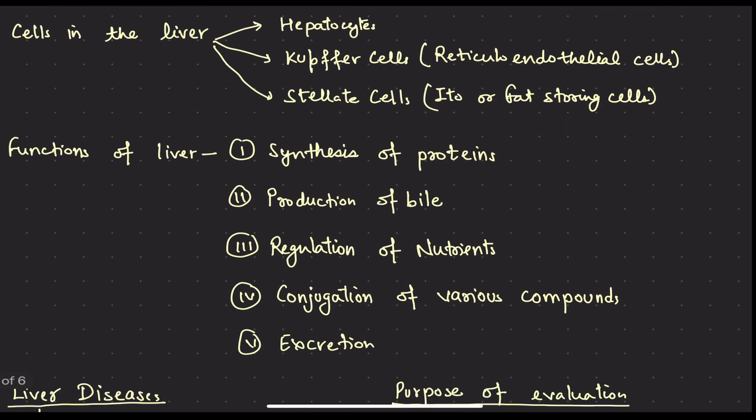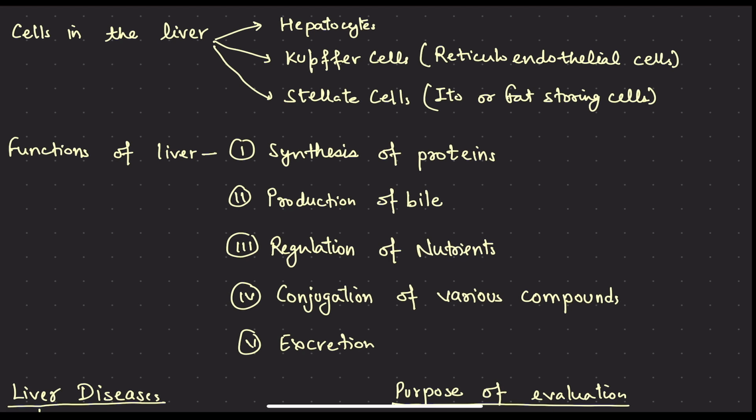Functions of liver: synthesis of proteins, for example, albumin, fibrinogen, clotting factors, and many others. Production of bile. Bile has many functions: alkalinizing the pH of the intestine, absorption of fats, absorption of fat soluble vitamins, etc. Regulation of nutrients, I mean to say nutrients like amino acids, glucose, gluconeogenesis, storage of glucose, right?